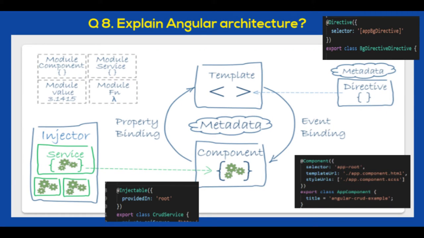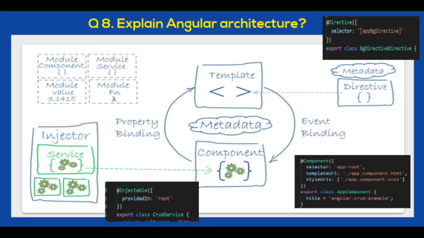So the next question is explain Angular architecture. Angular architecture is made up of module, component, template, directive, service, metadata and bindings. The module class is decorated with @NgModule. That is why NgModule is called a decorator. In the same way, component is decorated with the @Component decorator, service with @Injectable and directive with @Directive. So these are TypeScript classes with their respective decorators.